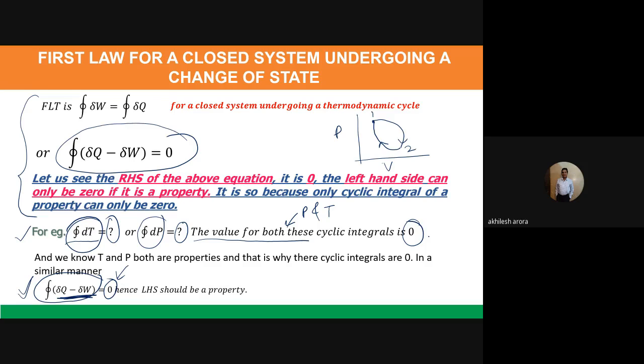And this is applicable if the left hand side is a property only. Is it clear? Okay. So that means if the cyclic integral of delta q minus delta w is coming out to be 0, then this whole thing is a property. The next slide will make the concept more clear.